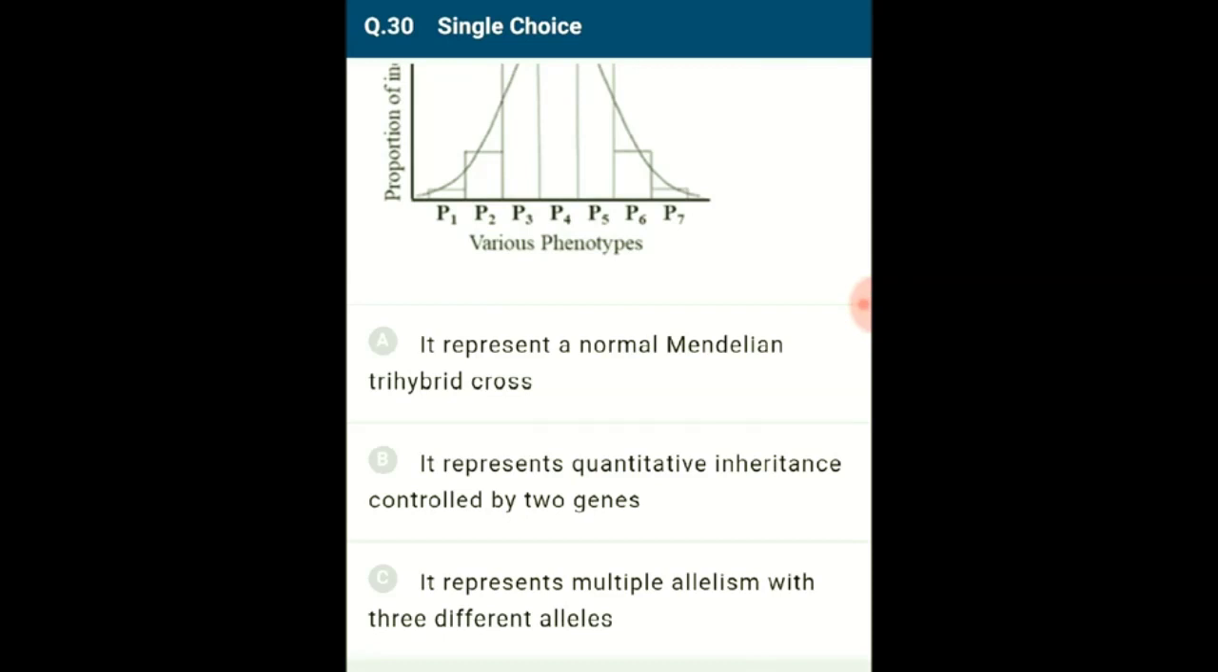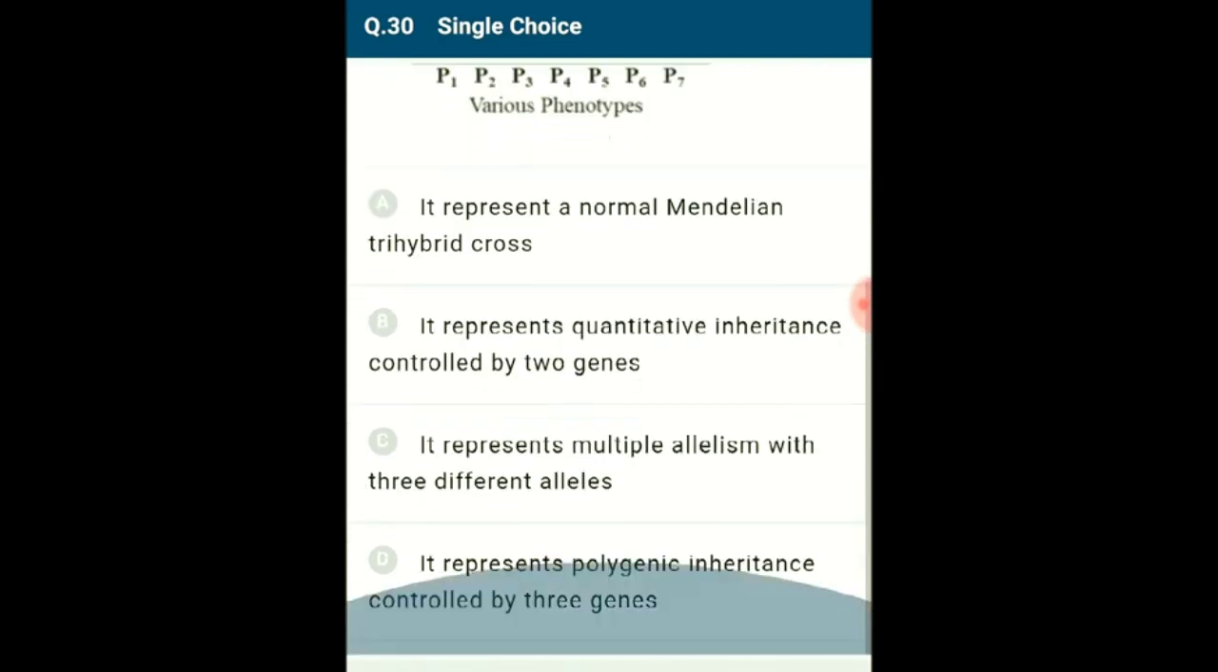They produce various shades of skin color in the ratio of 1 is to 6 is to 15 is to 20 is to 15 is to 6 is to 1. So the answer for this question is option D. It represents polygenic inheritance controlled by 3 genes.